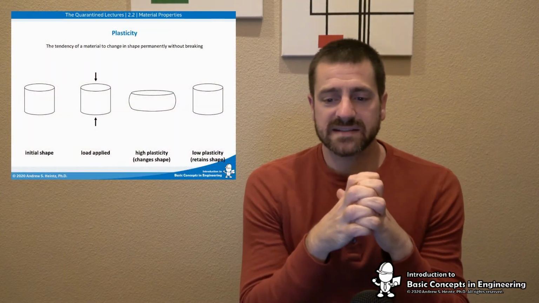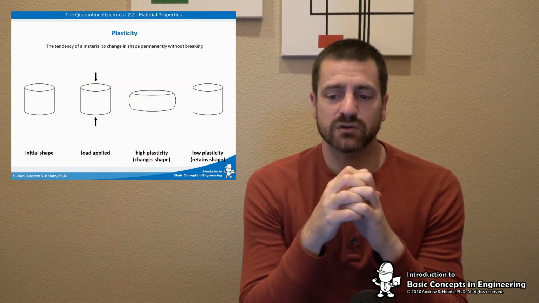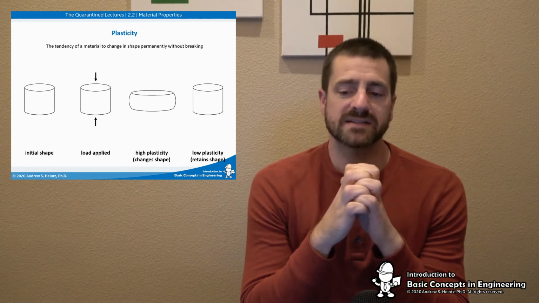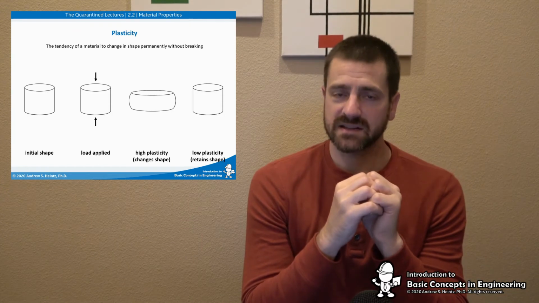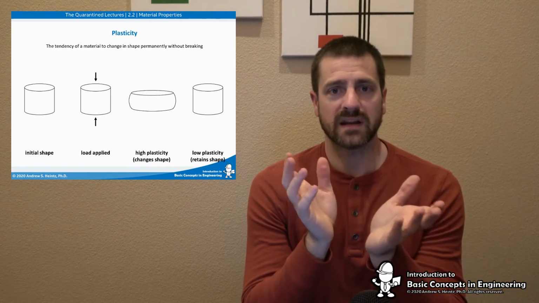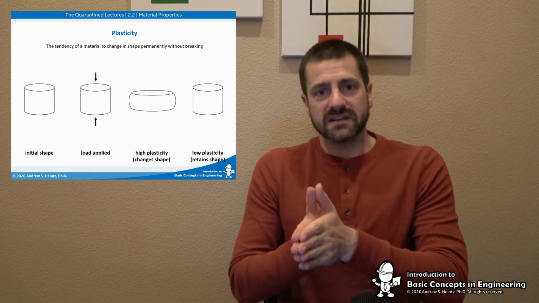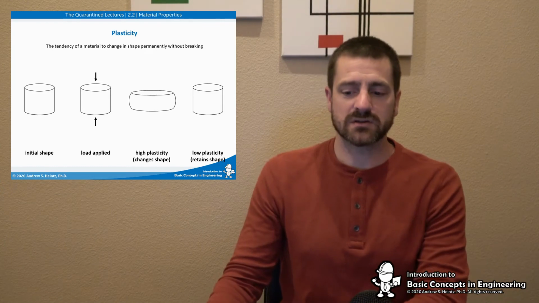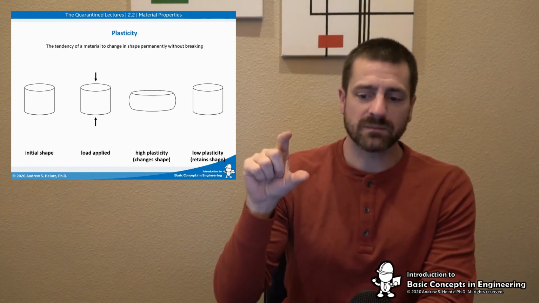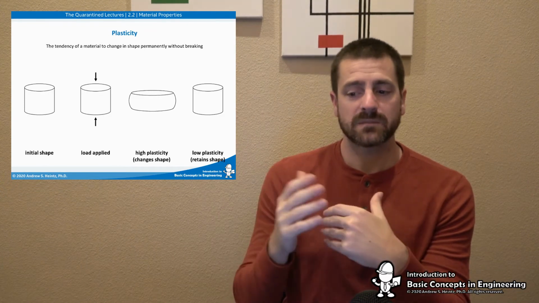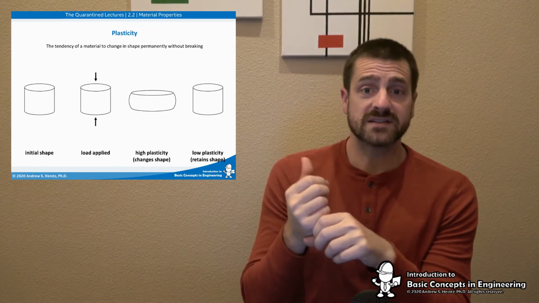Next, we have plasticity. This is the tendency of a material to change in shape permanently without breaking, right? So plasticity, to be clear, is not plastic, right? Plasticity is how much it can change without breaking, right? How flexible is it versus how rigid and hard is it, right? That's really what this is a measure of. So if we were to put a load on something with high plasticity, it will change shape, it will flatten in this case. Something with low plasticity will resist or ultimately break.